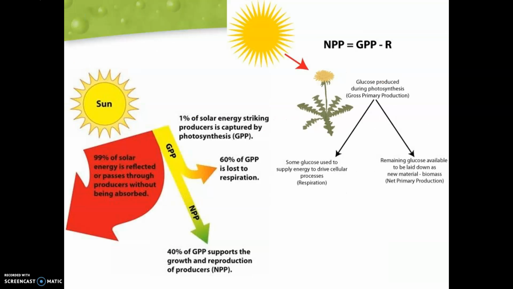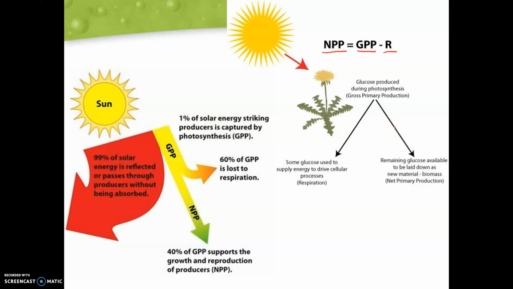So if we take a look here, we see our net primary production is going to depend on our gross minus R, which is respiration. So as these plants go through photosynthesis, that's going to be all of the glucose that is produced. And then we're going to have to take that gross and minus the respiration, so take out the energy that's used for cellular respiration.